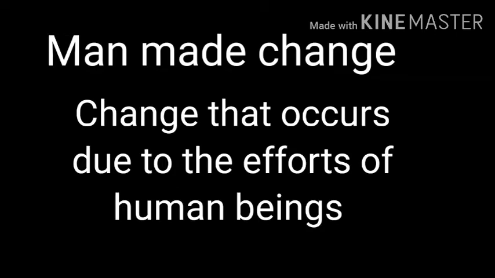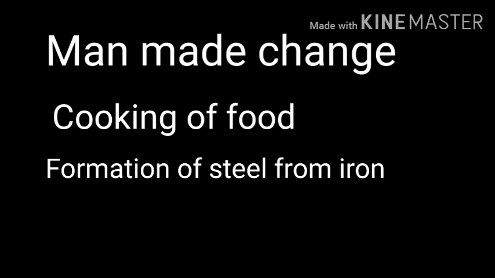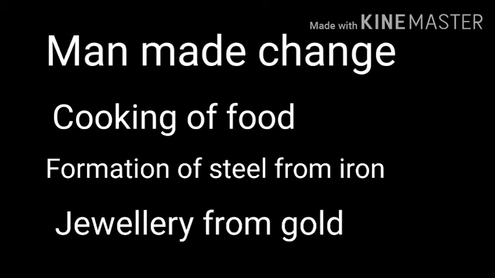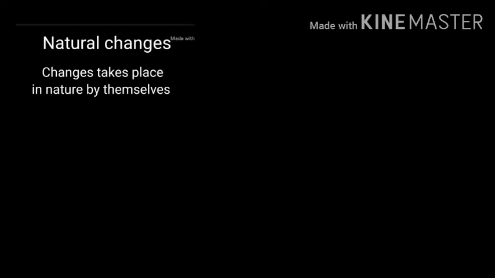So what is man-made change? Man-made changes occur due to the effort of human beings. What are examples of man-made changes? Cooking of food, formation of steel from iron, jewelry from gold, that is ornaments from gold. What is the difference between natural and man-made changes?